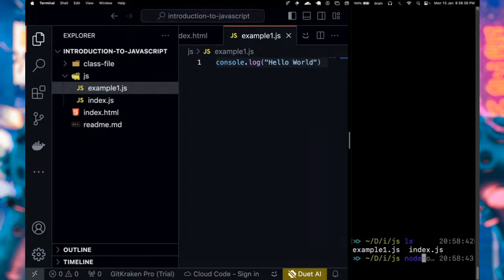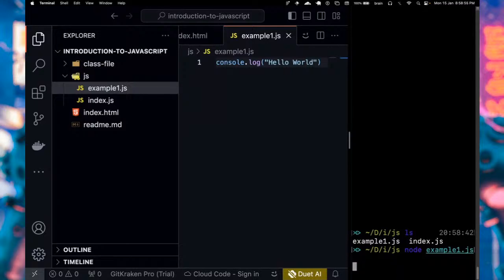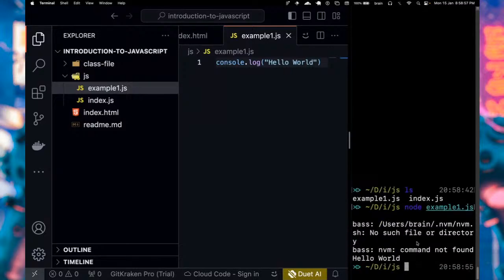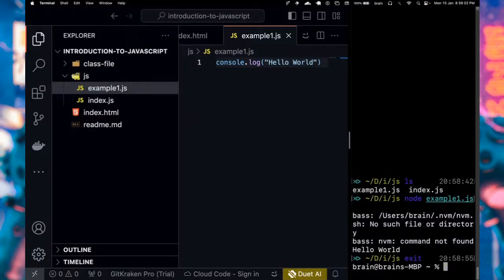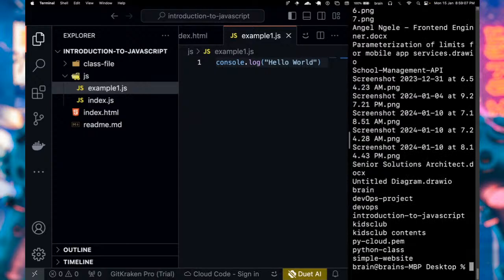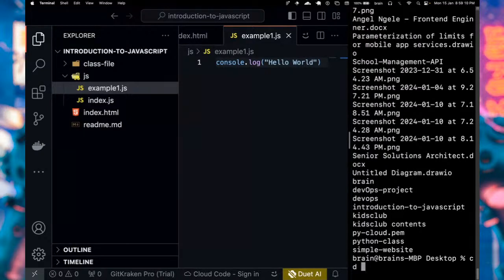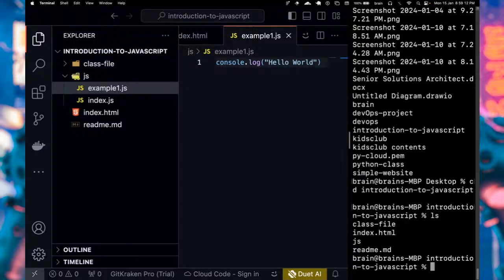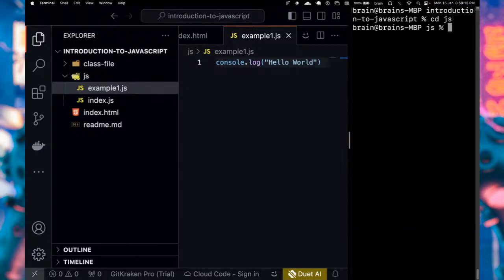I just have to say node, which is the tool I already have installed, example one.js. By the way, forget about this error. Let me just quit that. Give me a minute. Let me navigate to that particular code base, introduction to JavaScript. All right, so you see I have example one and index. I can run this again by simply saying node example one.js.